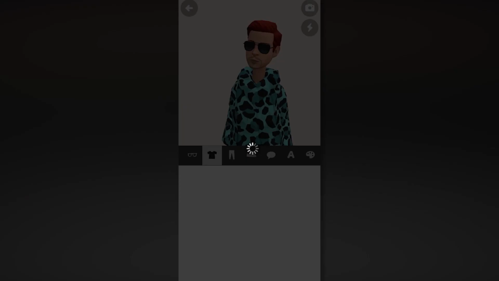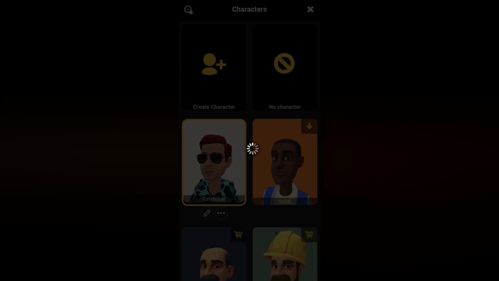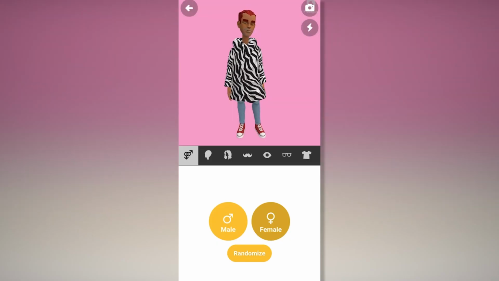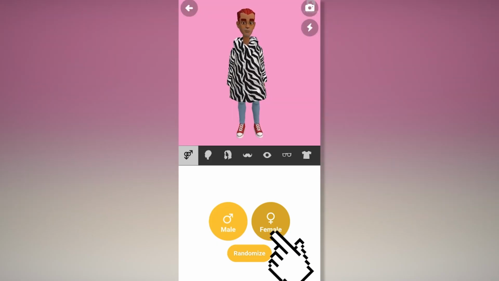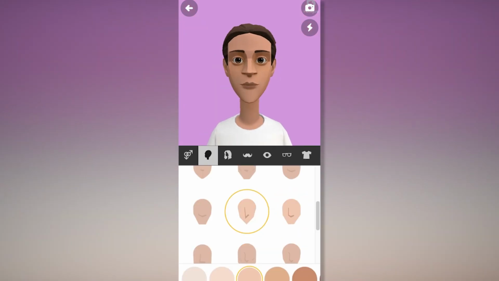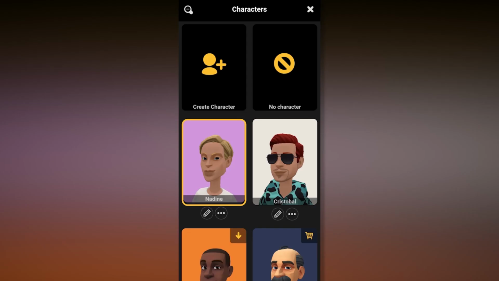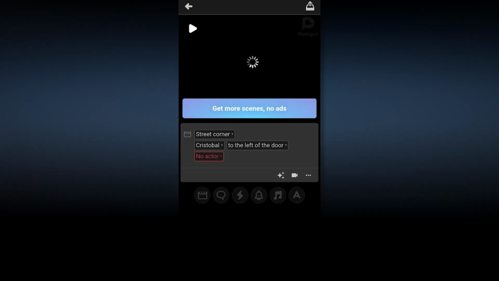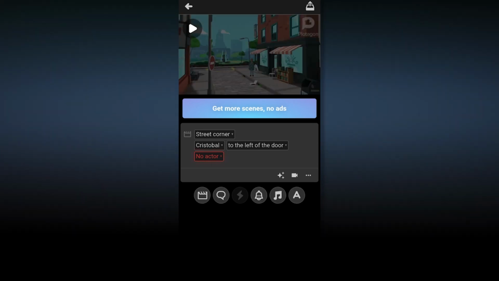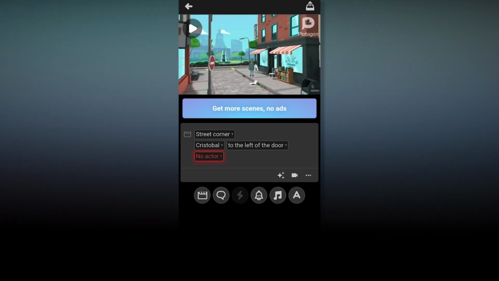And then another time click on create character. And now you will make a female character. For the scene, you will choose female. Click on the female option and then choose the face shape, and then choose the hair shape, and then choose the eyelid shape, and then go out. And then here you can see the two characters, and there is one character, Christopher, we made earlier. It is selected automatically, and then there is another single option that pops up with no actor.